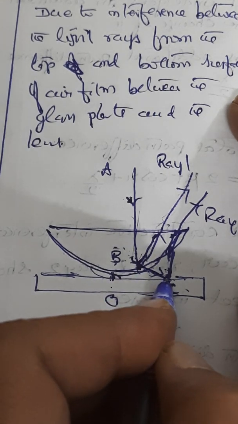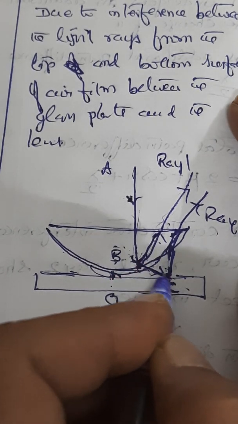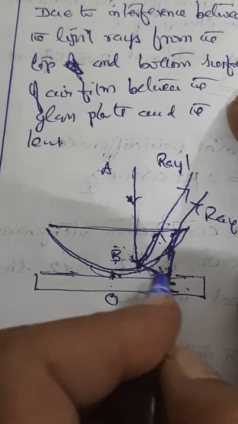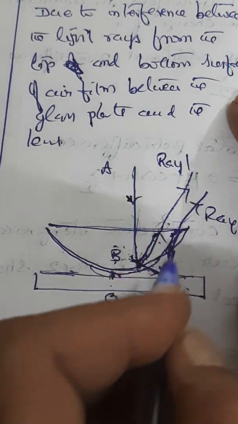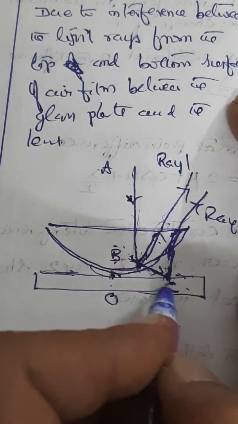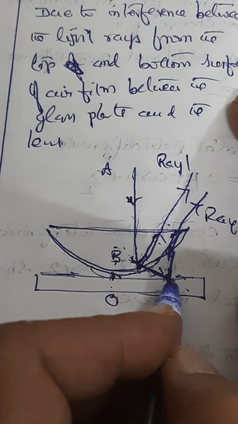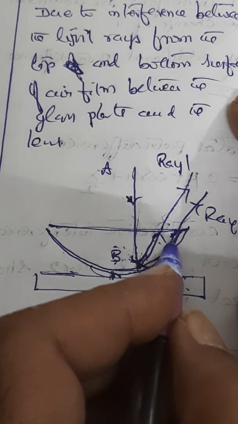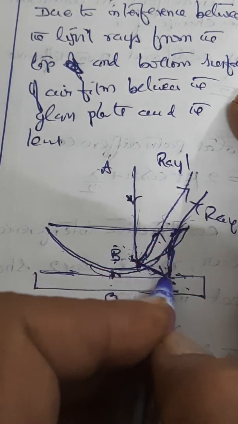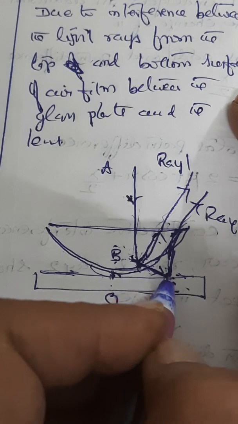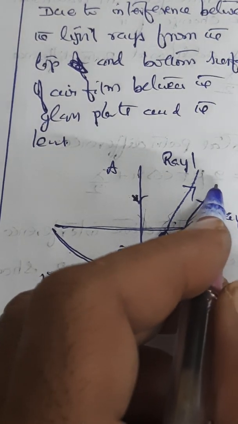Interestingly, again from here, it is air and it has to enter into glass. Therefore, it is the air-glass boundary. This is the glass-air boundary. This is the air-glass boundary. From here, it has to enter into the other medium after refraction. So, part of the light is transmitted along BC, refracted along BC, and again reflected in the form of ray 2 with an additional phase change of pi, or nothing but a lambda by 2 path change, and it is reflecting back as ray 2.